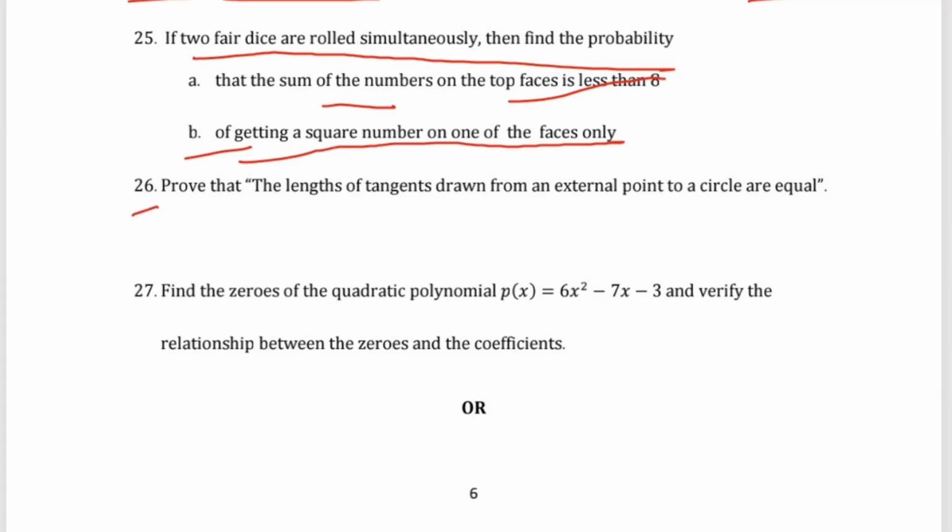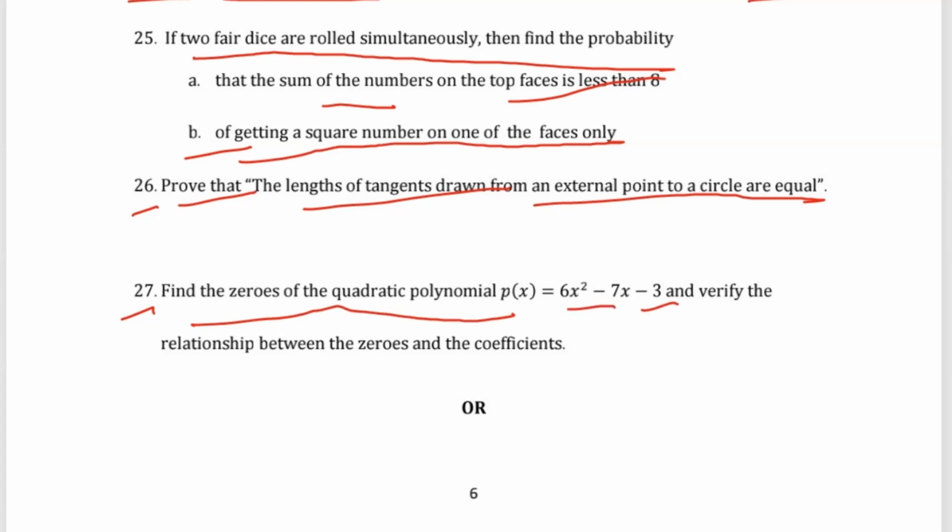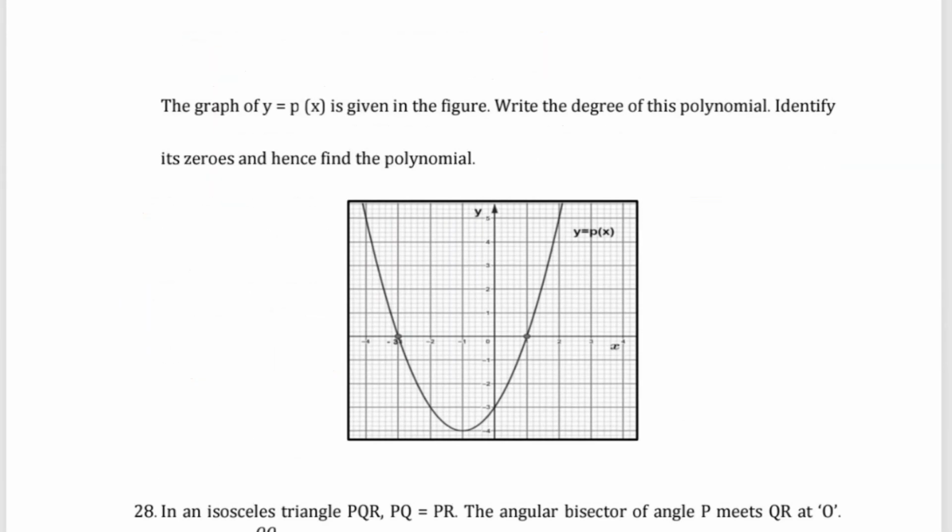Question number 26: prove that the lengths of the tangents drawn from an external point to a circle are equal. Question number 27: find the zeros of the quadratic polynomial p(x) = 6x square minus 7x minus 3 and verify the relationship between the zeros and the coefficients. Or the graph of y = p(x) is given in the figure. Identify the degree of this polynomial and hence find the polynomial.